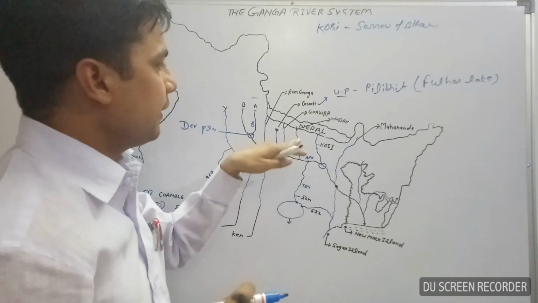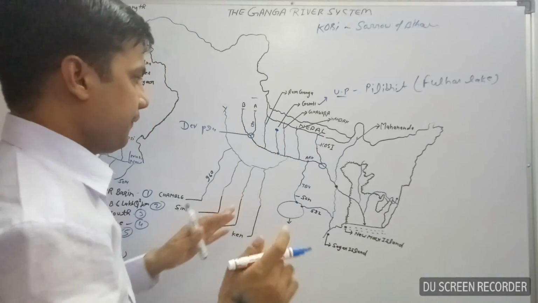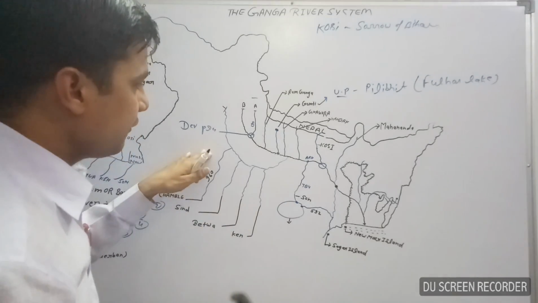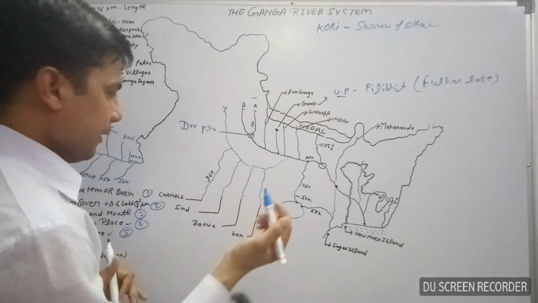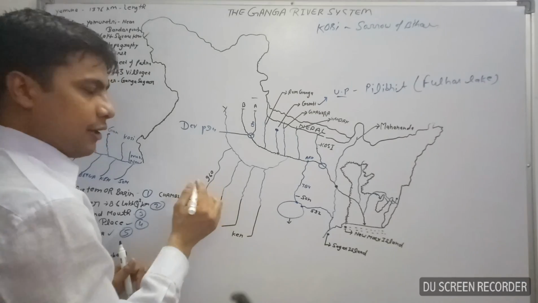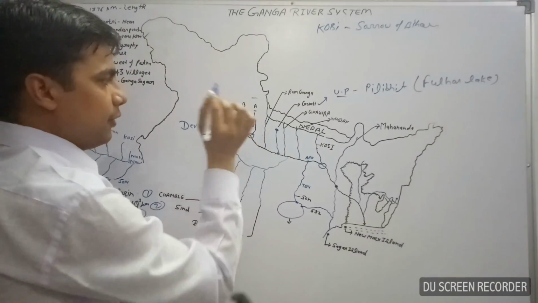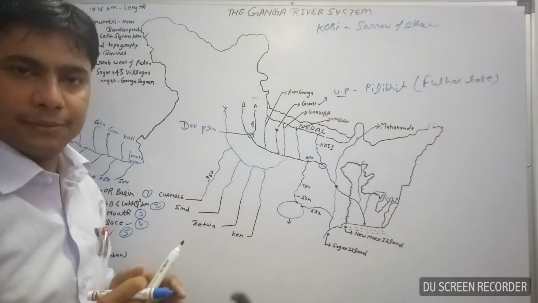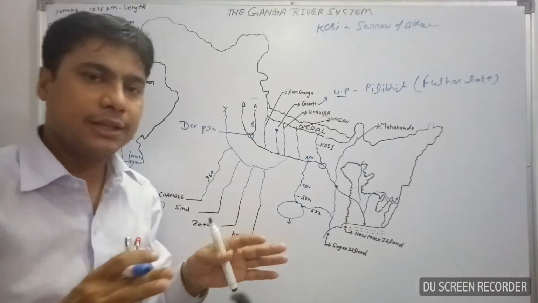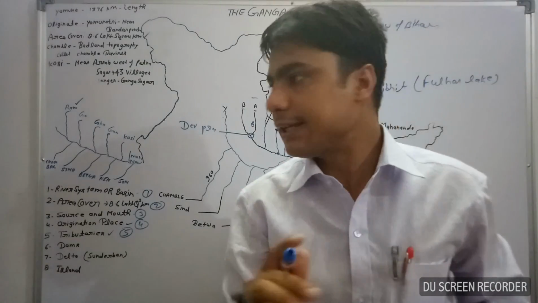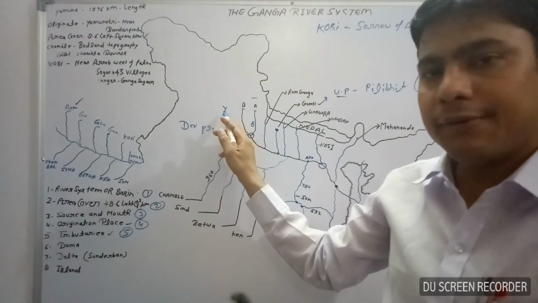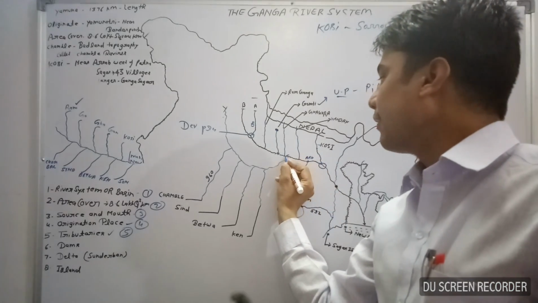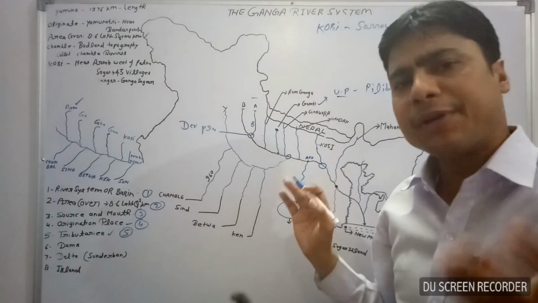These are the main left hand tributaries. Now here we will discuss the right hand tributaries. You can see in this figure the right hand tributaries. First of them, the most important tributary of the Ganga river, is Yamuna. Yamuna is the longest tributary of the Ganga river. If anyone asks which one is the longest tributary of the Ganga river, at that time you can say Yamuna river. It meets the Ganga at Allahabad, which is known as Prayag.